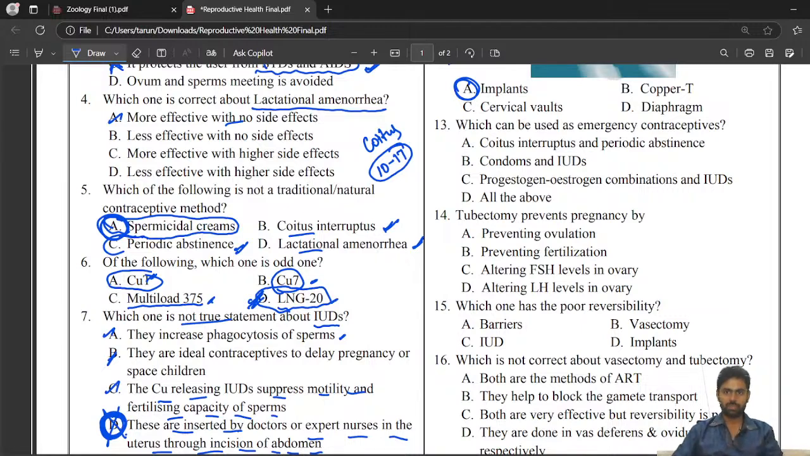Which can be used as emergency contraceptives? Coitus interruptus and periodic abstinence cannot be used as an emergency contraceptive. Condom cannot be used. IUDs can be used. So this will be the correct answer, C. It is an NCERT line that IUDs can be used as an emergency contraceptive method.